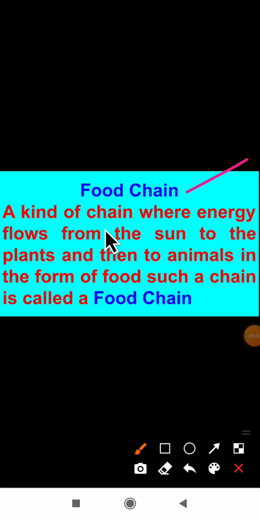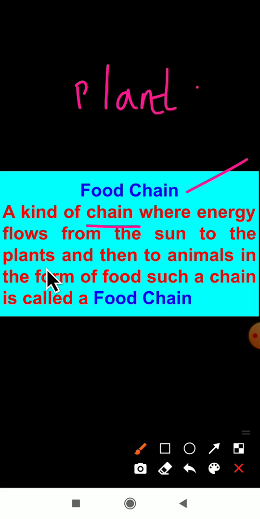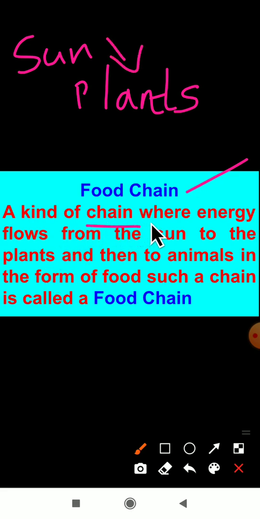A food chain is a kind of chain where energy flows from the sun to the plants.